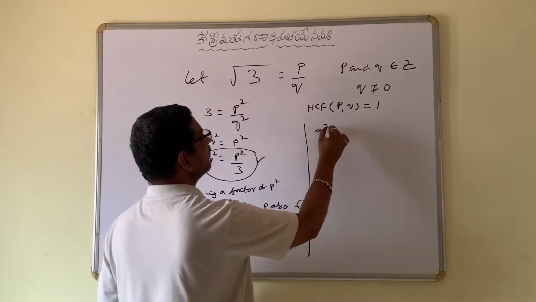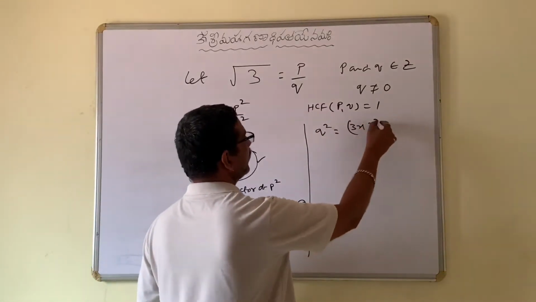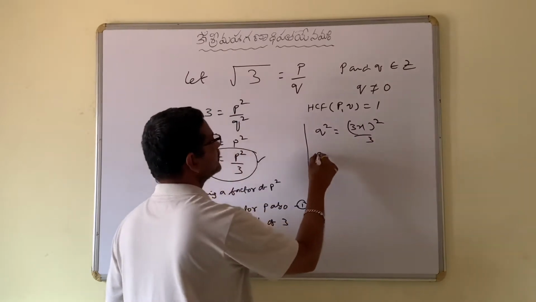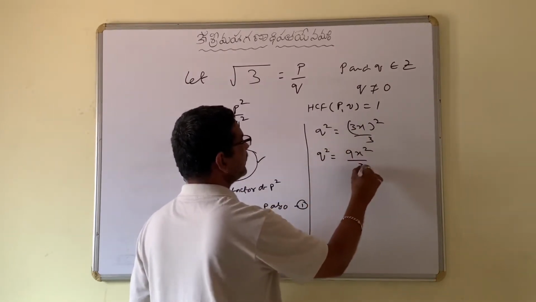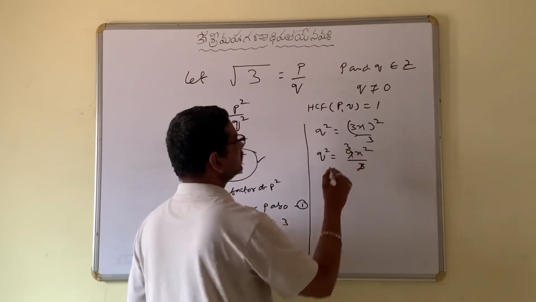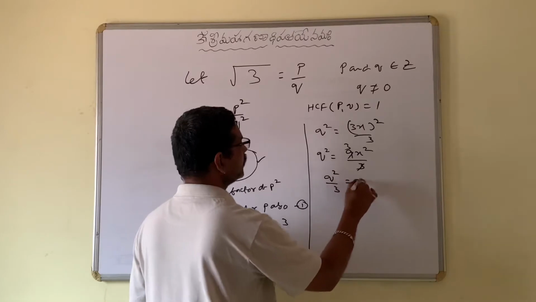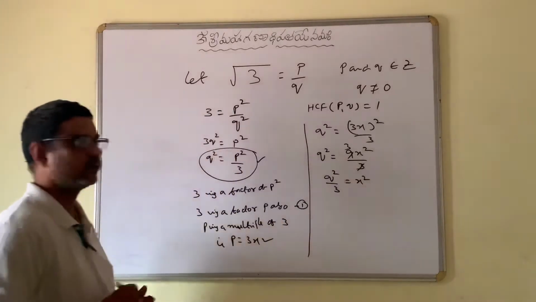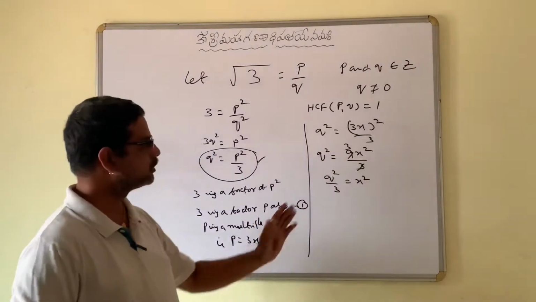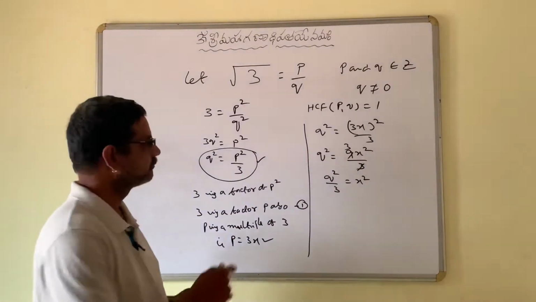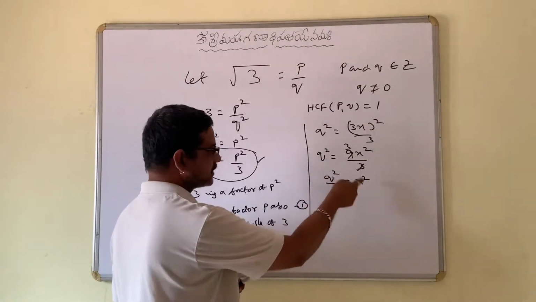Q square is equal to 3x whole square by 3. When I simplify it, 9x square by 3. Then 3 goes 3 times in 9. Then Q square by 3 is equal to x square. Now you see here, when we are dividing Q square with 3, we are getting x square.